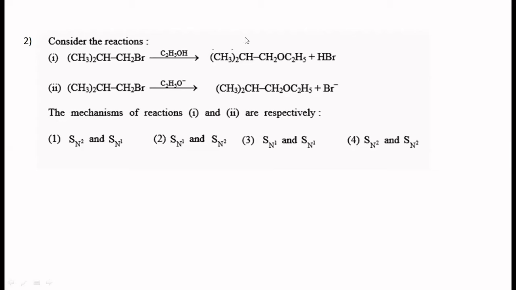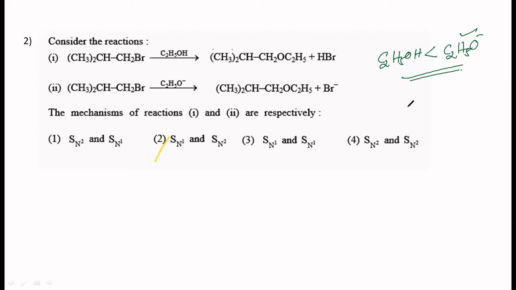What is the difference here if you use ethanol and ethoxide? Ethanol is a neutral molecule and hence it is less nucleophilic than ethoxide ion. C2H5OH is a weaker nucleophile compared to C2H5O minus. Understandable because it has got more electron density, isn't it? That is the only thing. Otherwise, the products are of the same type, the reactant is the same, only the difference is this.